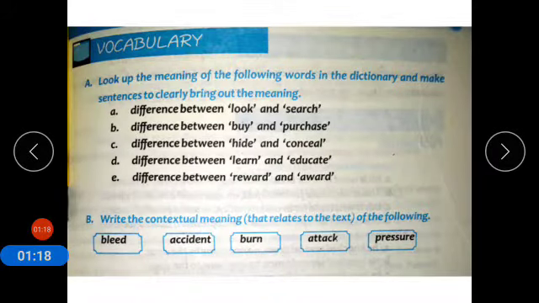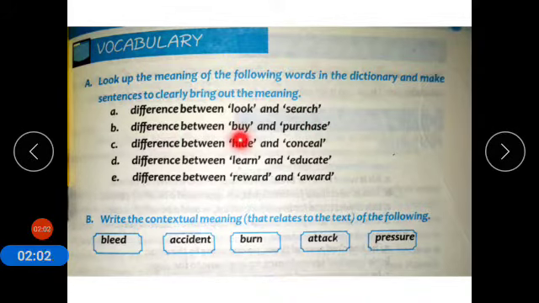Now coming to vocabulary. Look up the meaning of the following words in the dictionary and make sentences to clearly bring out the meaning. So there is a difference between look and search. We will find out the difference between the two words by explaining their meanings and then use them in sentences. What is the meaning of look? Look means to glance at, किसी चीज़ पर नज़र डालना, किसी चीज़ को देखना. And search means to seriously try to find something, तलाश.